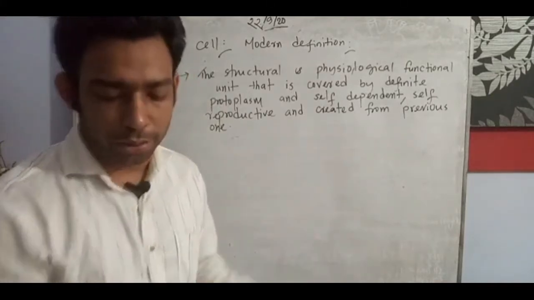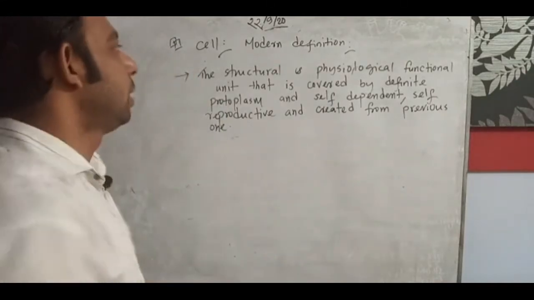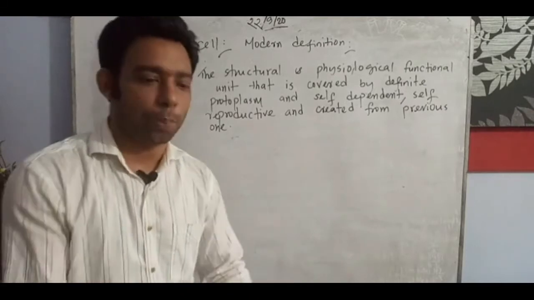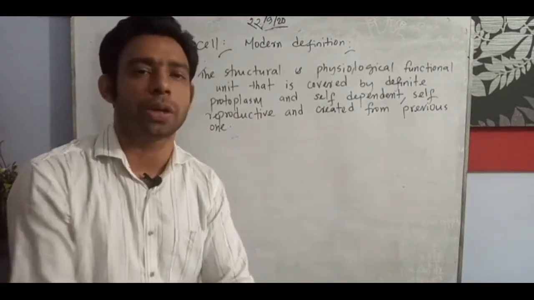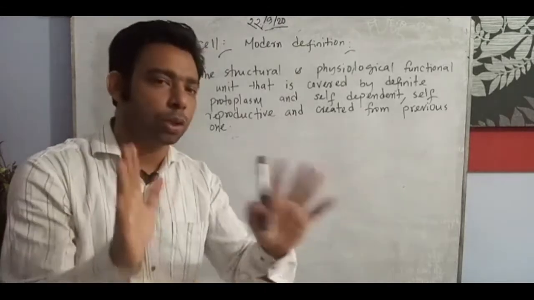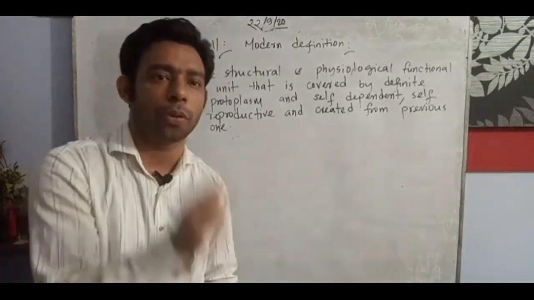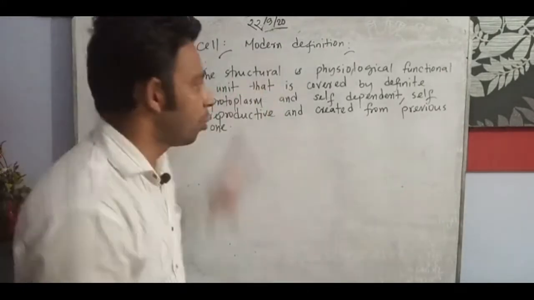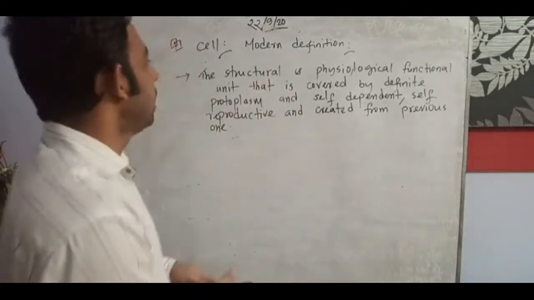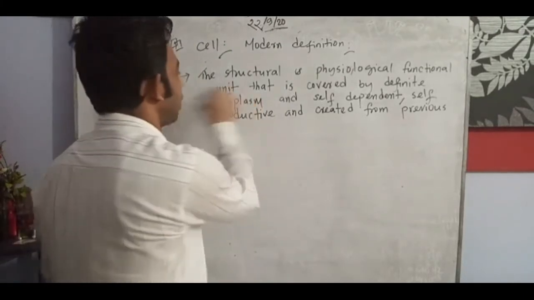I have written it here with the addition. Suppose the question is, what is a cell? You can write that the structural and functional unit, or structural physiological functional unit, is called a cell. It is also okay and correct. But if it is asking for the modern definition of the cell, what will you write? I will make you understand. The structural functional unit, it is okay.